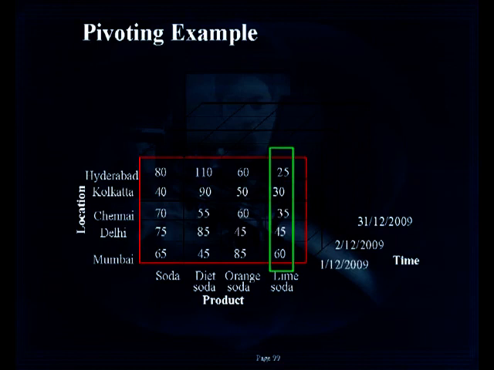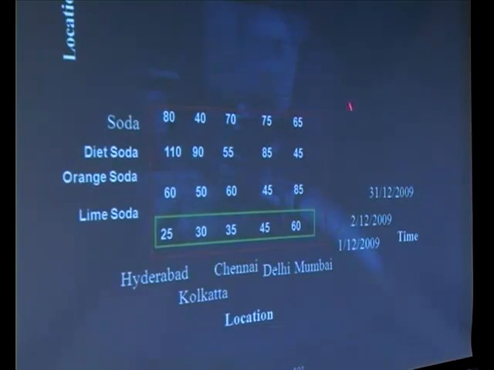Whenever these values are swapped to this place and this is swapped to this place, every layer in a data cube, a three-dimensional data cube, is a collection of two-dimensional planes. Each two-dimensional matrix needs to be swapped. The explanation I gave was only for the first day. The same kind of swapping needs to be done for the second day, third day, etc. on 31st of 2009. So this is called rotation.